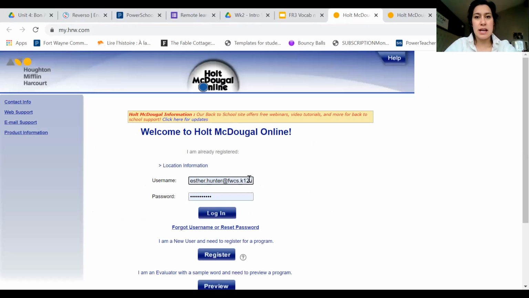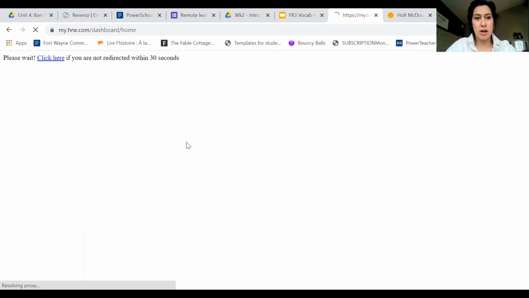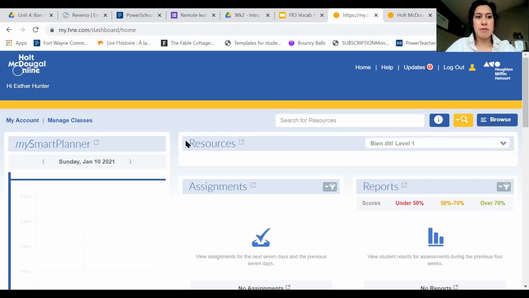Once you click on it, it's going to ask for your username and password. You need your Fort Wayne Community Schools username and password, and you have already been registered. You are already linked to our textbook. So when you click on login, it should redirect you to it.